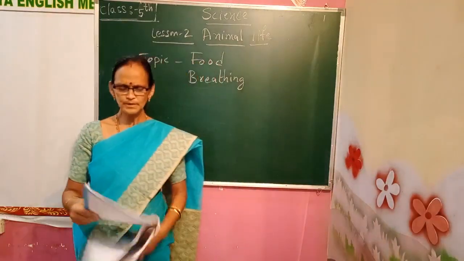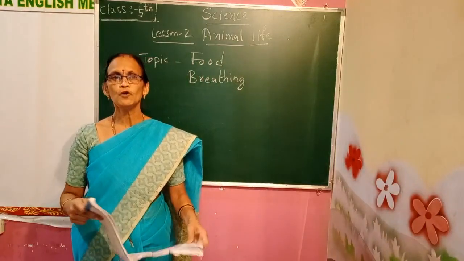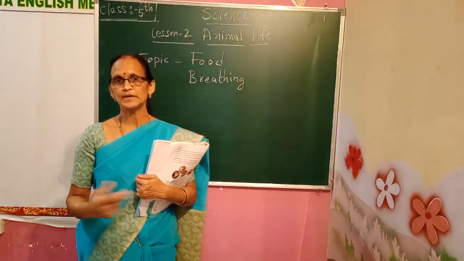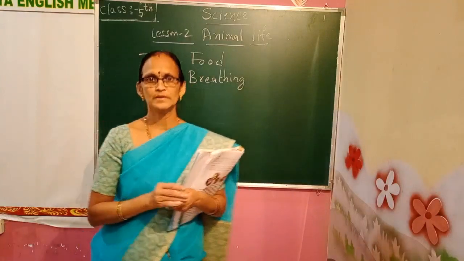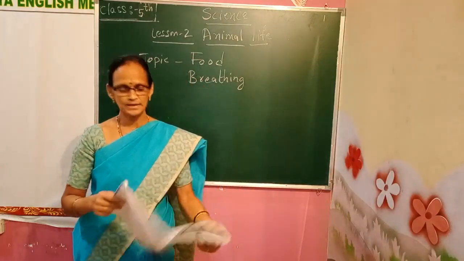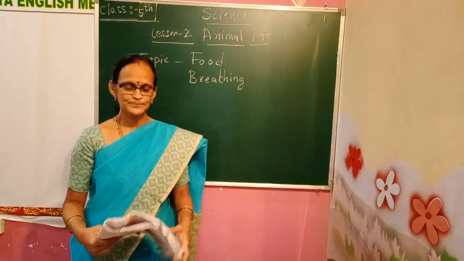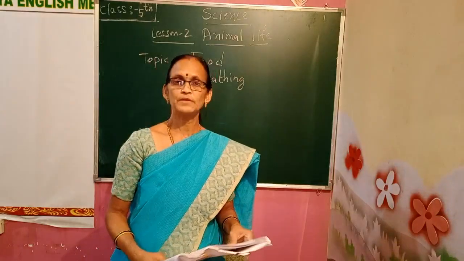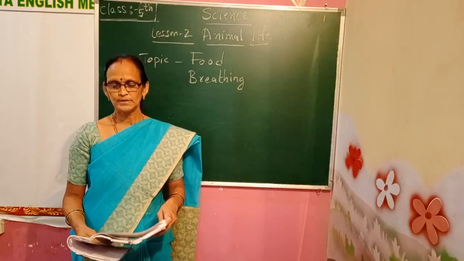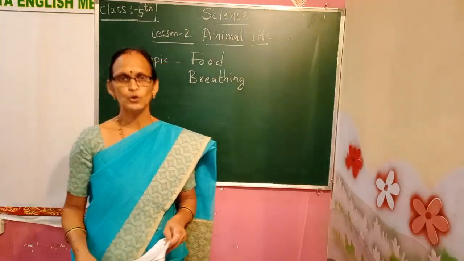In the next page, let us learn about the food habits. How you people eat different types of food. In India, there are so many states and they have different food habits. Like that, animals also have different food habits. Different animals eat different types of food. They can be classified as herbivorous, carnivorous and omnivorous.